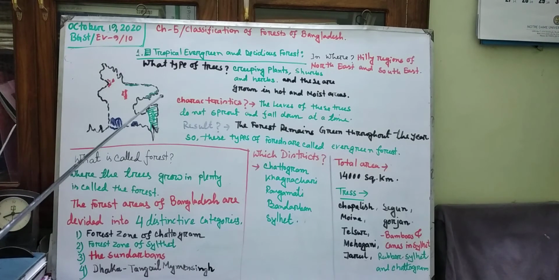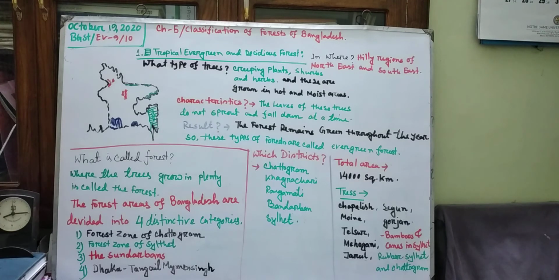Forest zone of Chattogram is located in the southeast of Bangladesh. Southeast, that is the zone of Chattogram. Zone of Sylhet is in the northeast. Which region? Northeast. Please listen carefully. Northeast, that is Sylhet. And another zone is Dhaka, Tangail, Mymensingh. This middle portion is Dhaka, Tangail and Mymensingh.